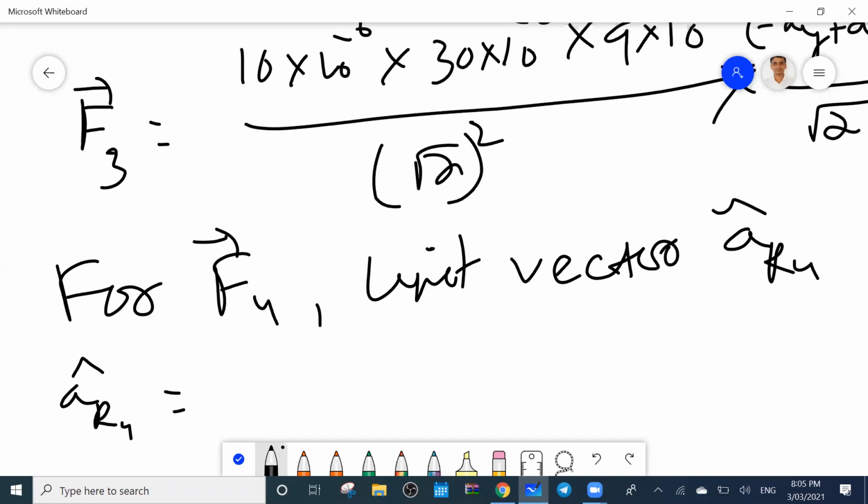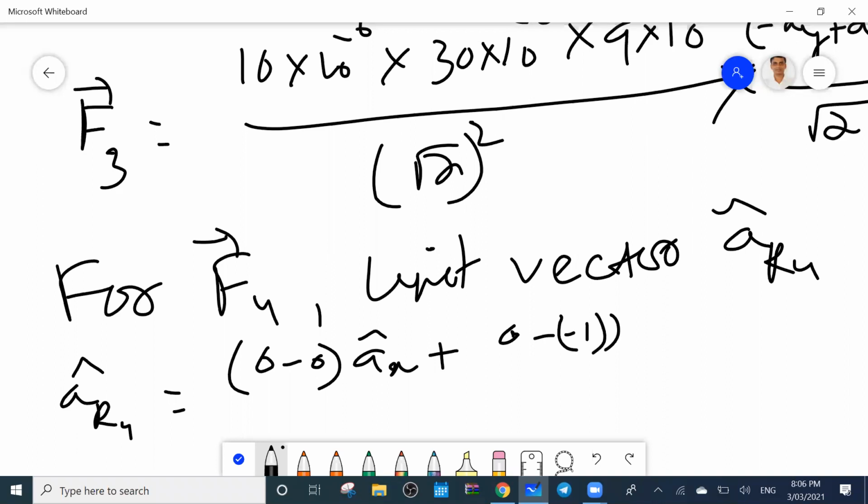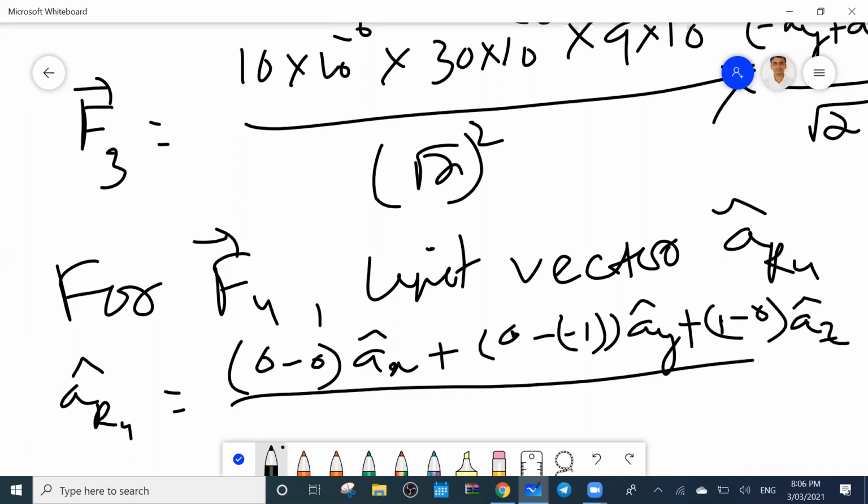What is x1? 0 minus 0, 0 minus 0 x cap, plus 0 minus minus 1, plus 1 minus 0, by root 2.